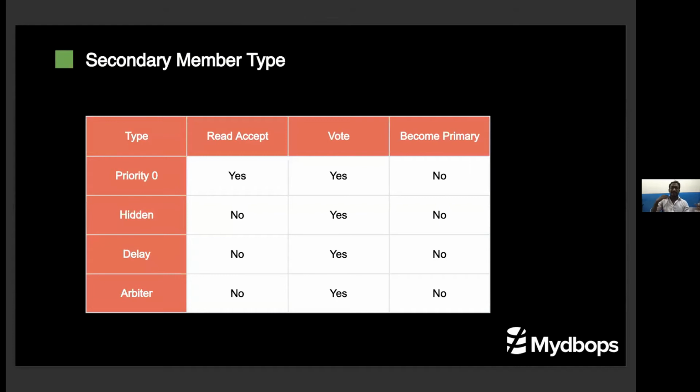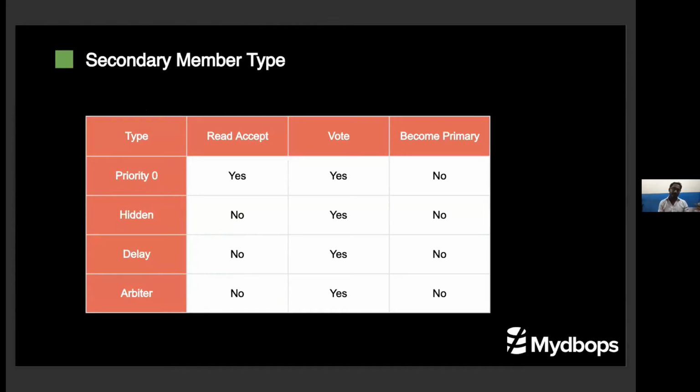So what are the types of secondary member we have? Totally, we have 4 types. You can decide based on your need. Basically, primary and secondary. The secondary behavior will change based on this member type. You can define your secondary as priority 0, hidden, delayed, and arbiter. So priority 0 will accept reads. It will answer queries, application queries.